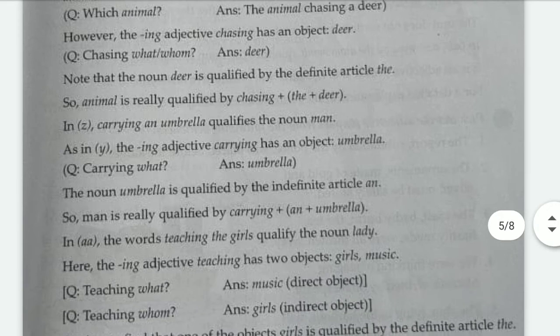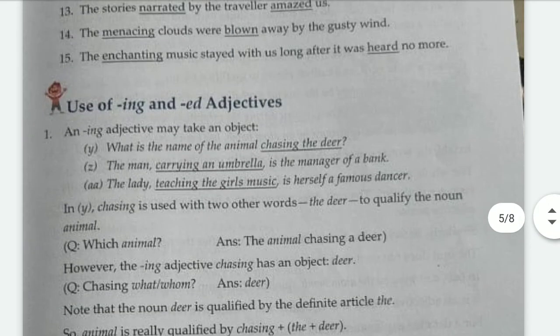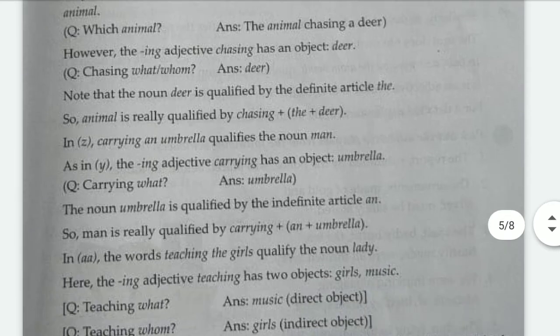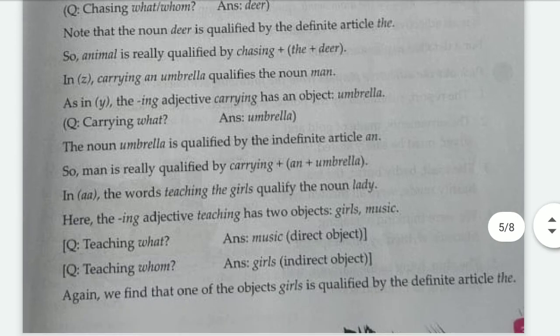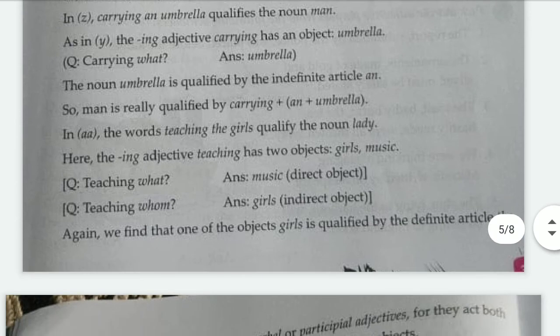Okay. So carrying an umbrella qualifies the noun man. Here, who is carrying an umbrella? The man is carrying an umbrella. The noun umbrella is qualified by the indefinite article an. So man is qualified by carrying an umbrella. So the words teaching the girls qualify the noun lady, and the ing adjective teaching has two objects, girls and music.